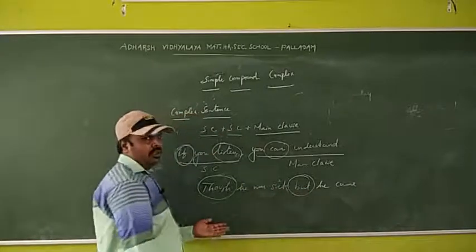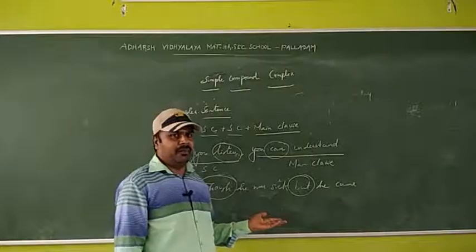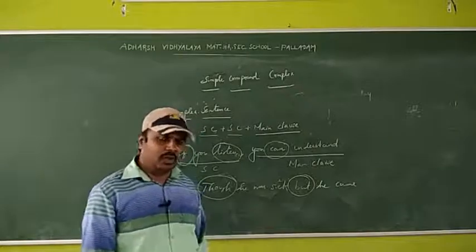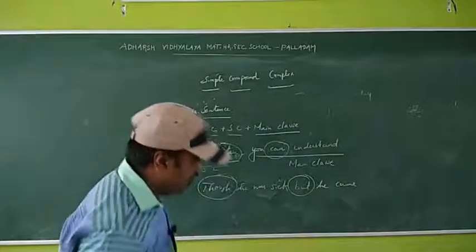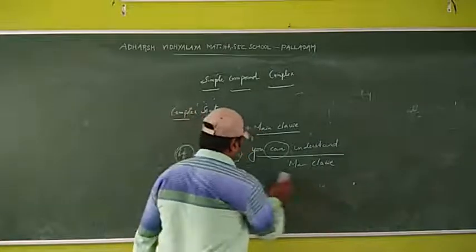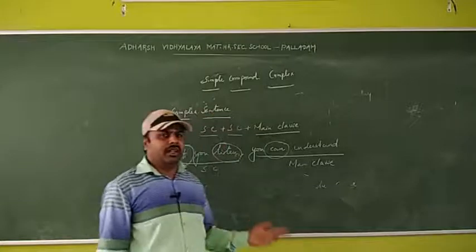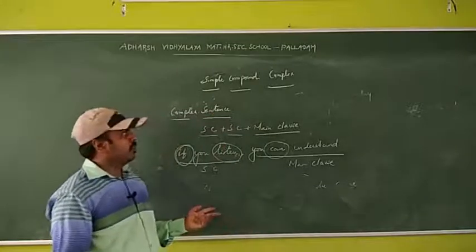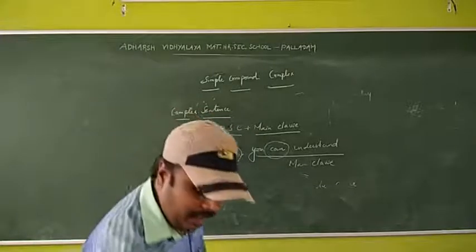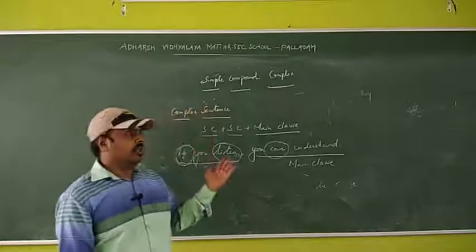This question is often asked in the board examination. So if you know simple, compound, complex, definitely you can attempt one question in spot the error and also linked words. Okay, can you understand the topic?